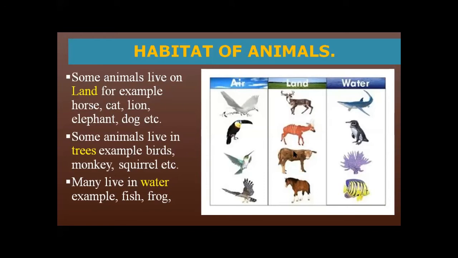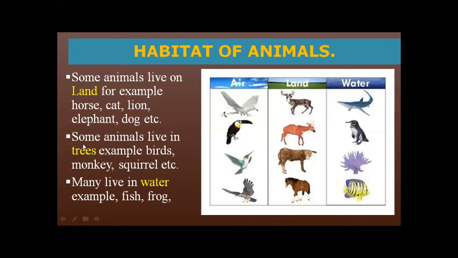In this picture, you find the different animals. Deer, horse, cow, horse. So where do they live? They live on land. And other animals who live on land, for example, cat, dog, giraffe, fox, lion, tiger. So there are many animals who live on land. Everybody keep in your mind, when I am discussing with you, those animals who live on land.